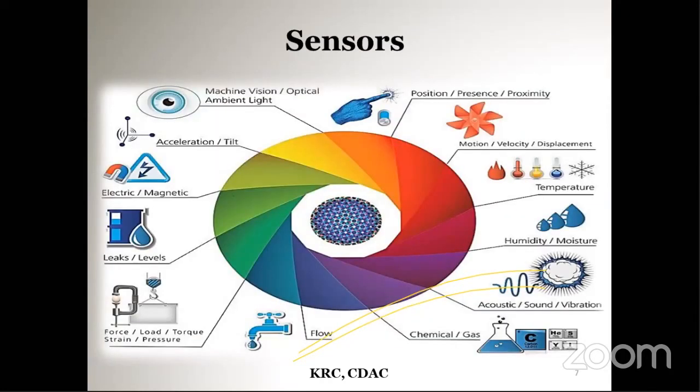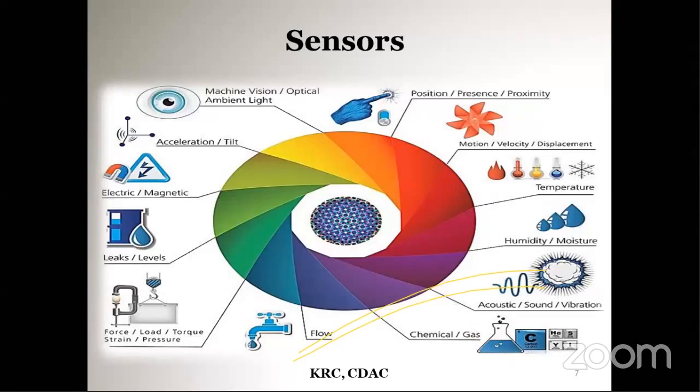So you know the sensors. What are sensors actually? Sensors collect data from the surroundings and convert it into electrical signals. That is what the sensor is doing. In the IoT world also, we have lots and lots of sensors available.